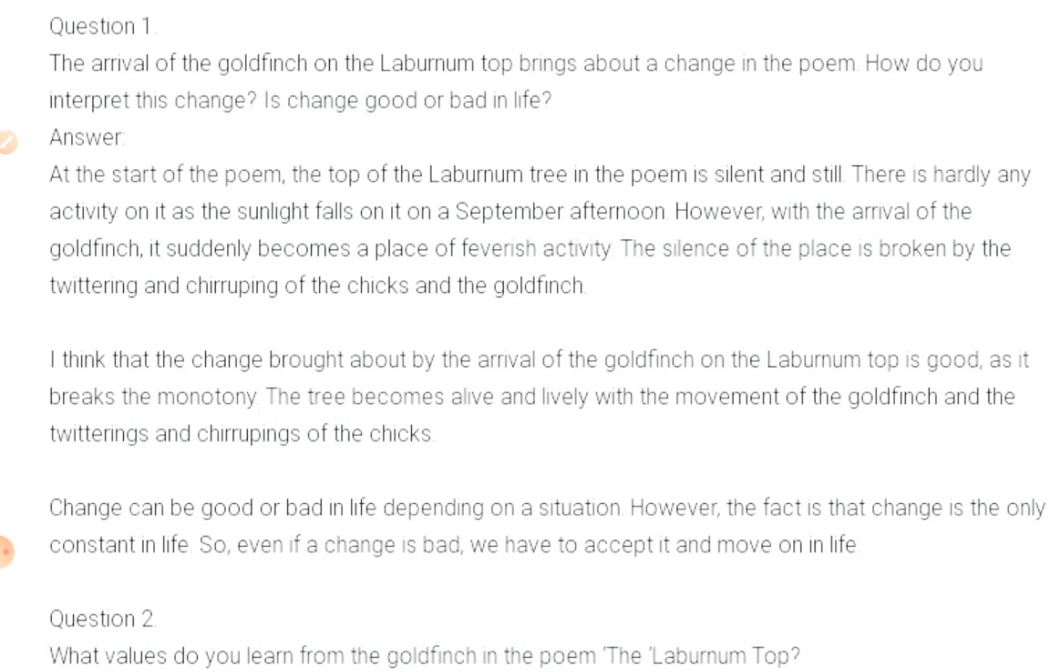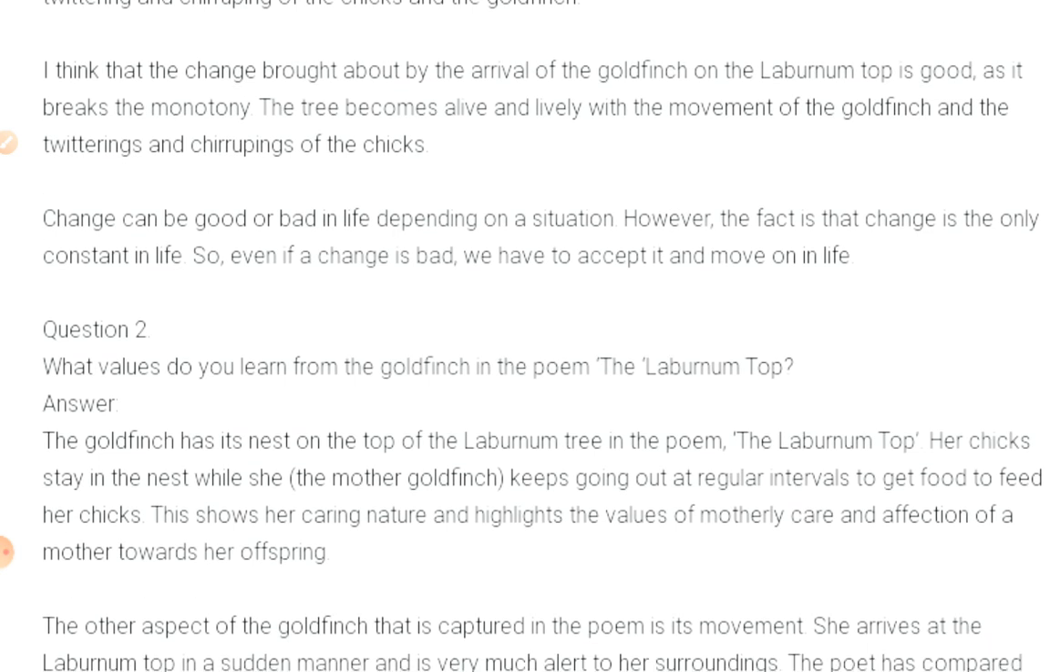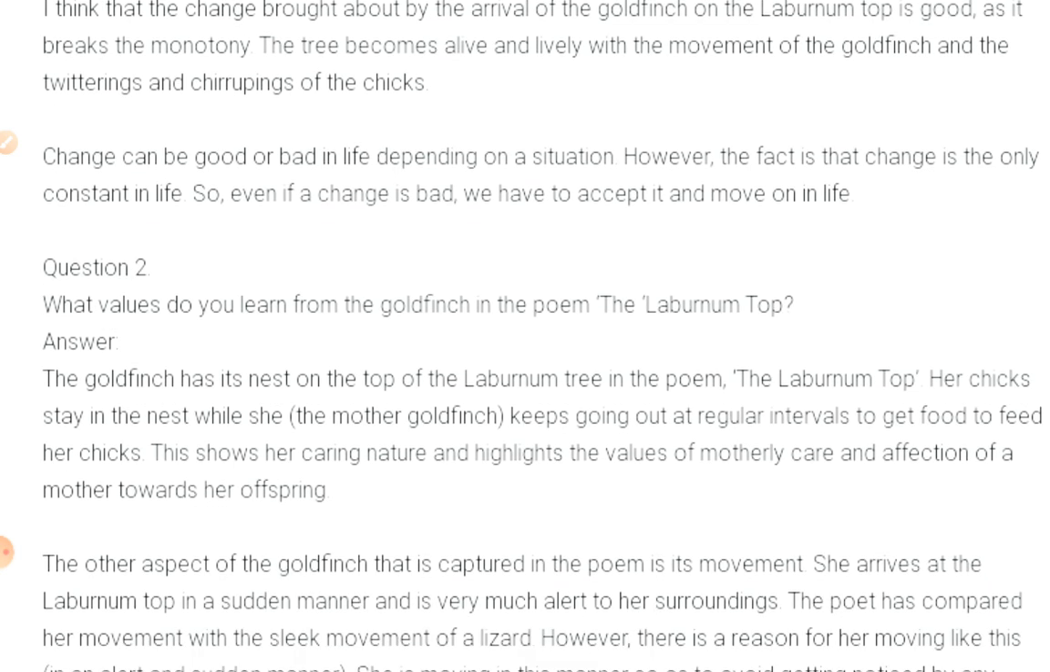Change can be good or bad in life depending upon the situation. However, the fact is that change is the only constant in life. So even if a change is bad, we have to accept it and move on with life. Question 2. What values do you learn from the golden finch in the poem The Laburnum Top?